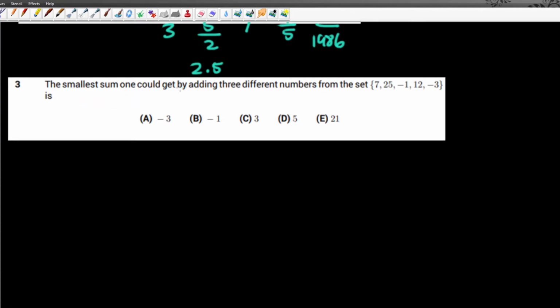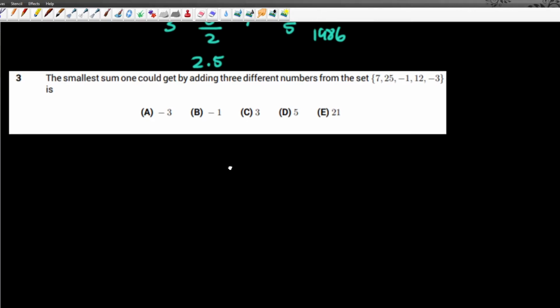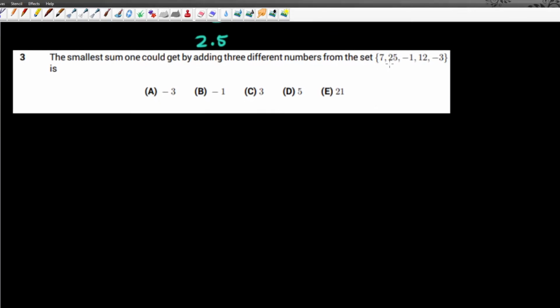The smallest sum one could get by adding 3 different numbers from the set 7, 25, -1, 12, -3 is. So if we want to find the smallest sum, we just take the smallest values and add them, which in this case are -1, -3, and 7. So -1 plus -3 plus 7 gives us 3.